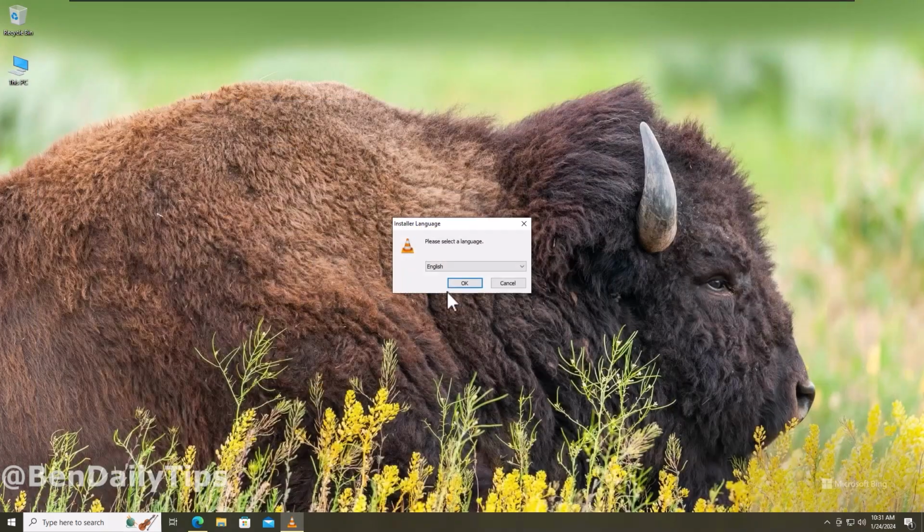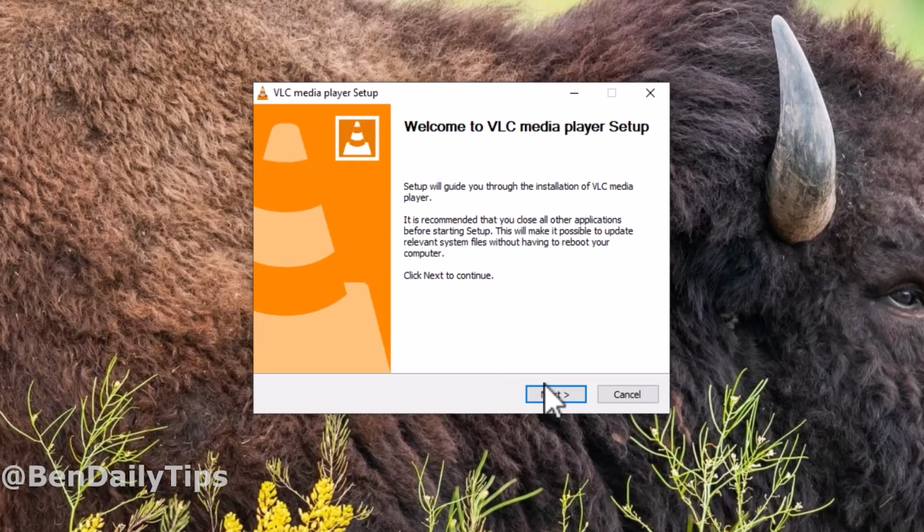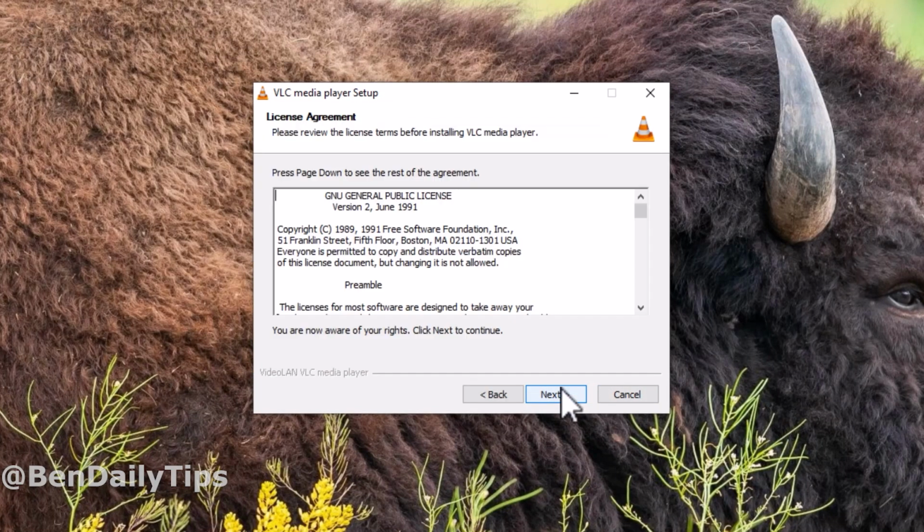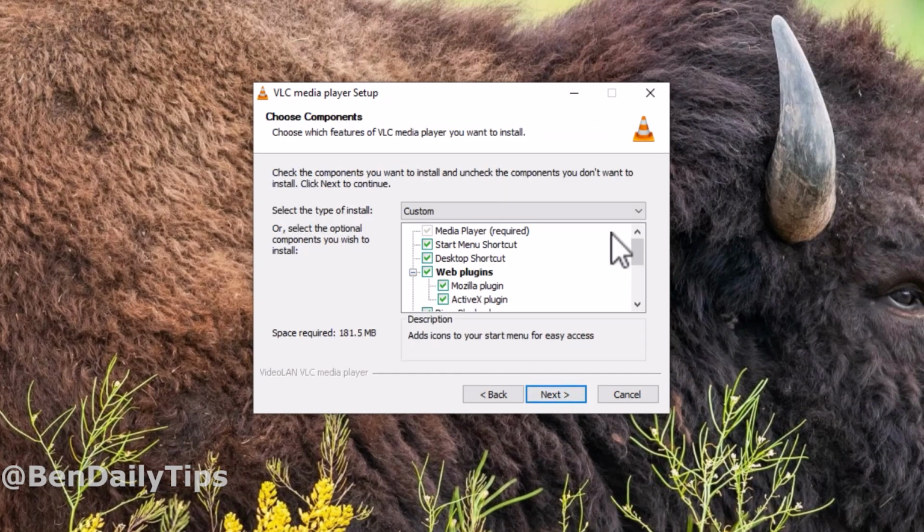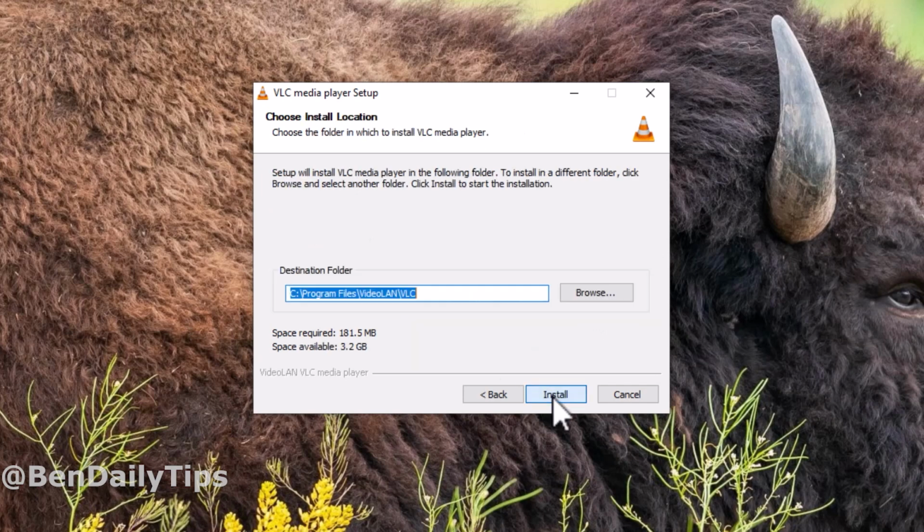Now select your language, click on next again, and here you can see the options. You can select or unselect them if you need. Click on next and select your destination folder and next.